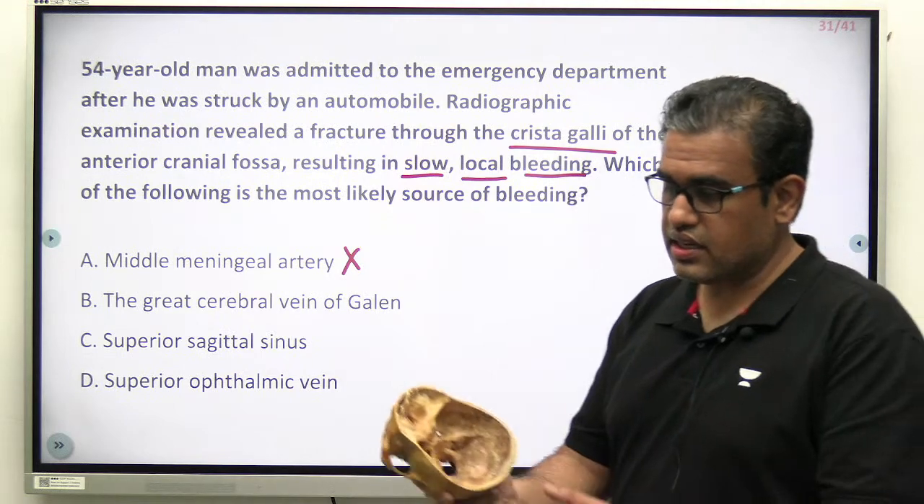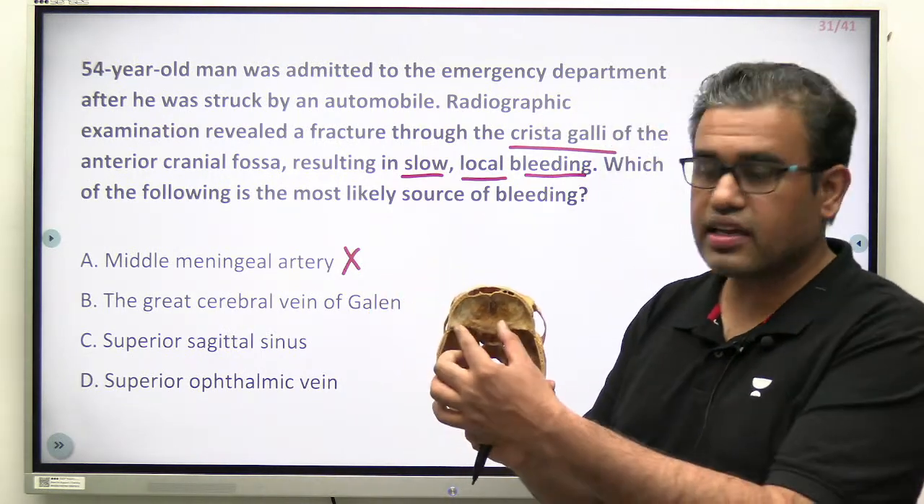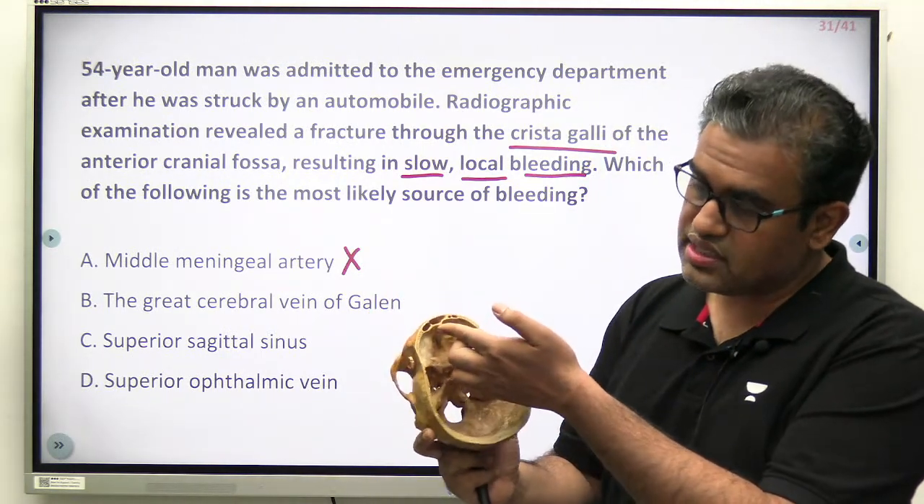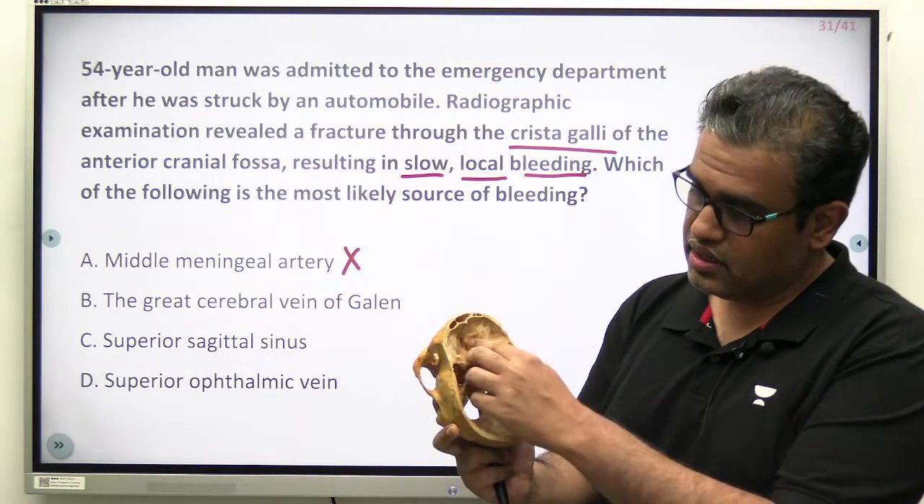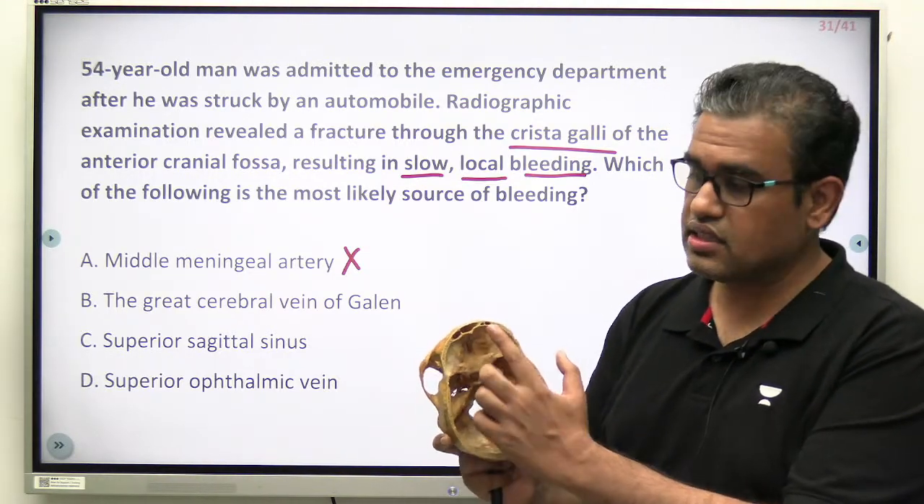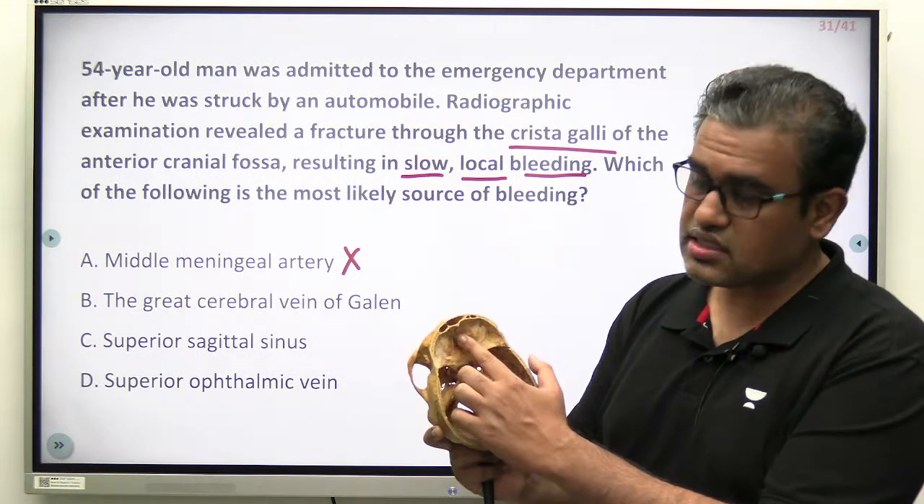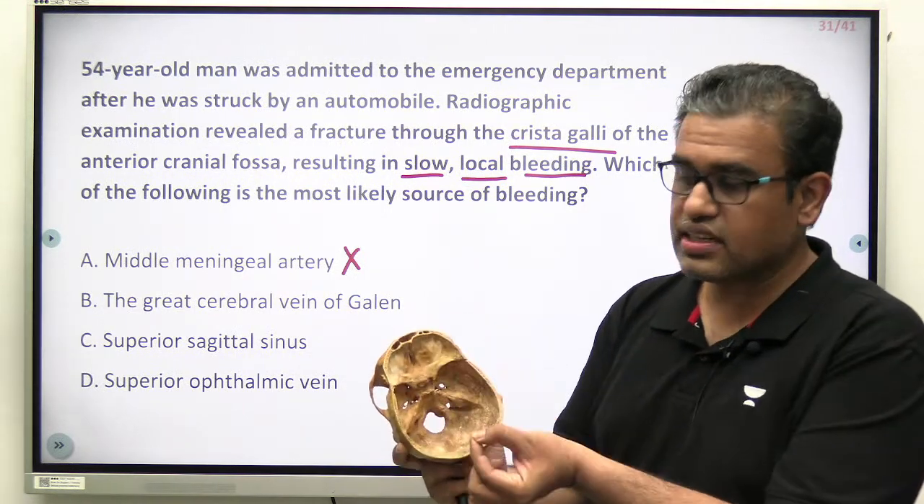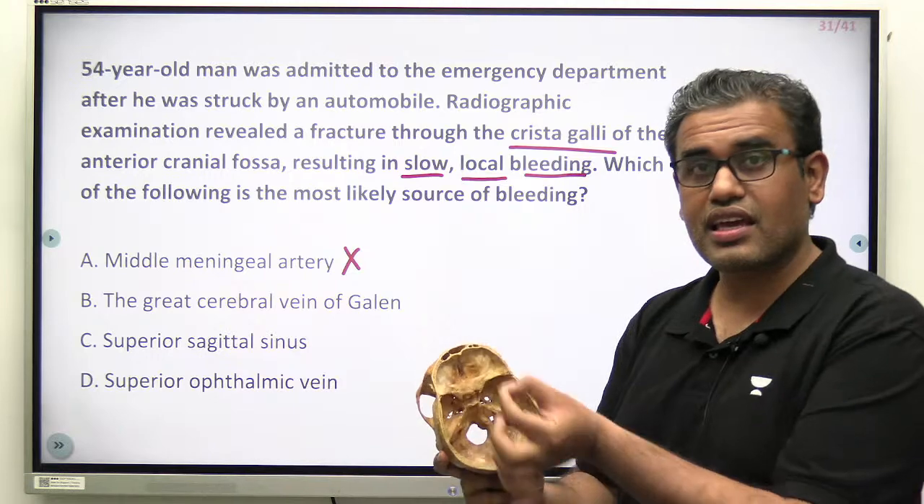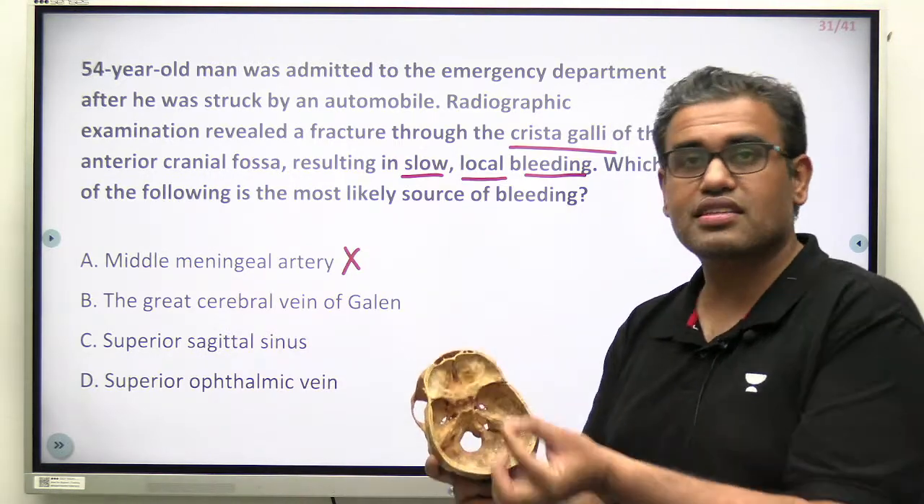Where is, sir, this crista galli? Again, this is the anterior cranial fossa. This projection over here is the crista galli. Over here is the cribriform plate, and this is the crista galli. These are the frontal sinuses. Which dural fold is attached? Falx cerebri. And which venous sinuses are over here?